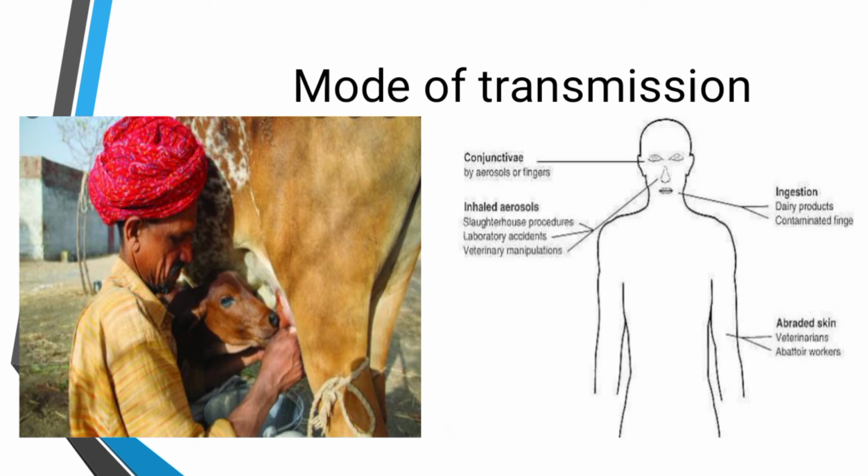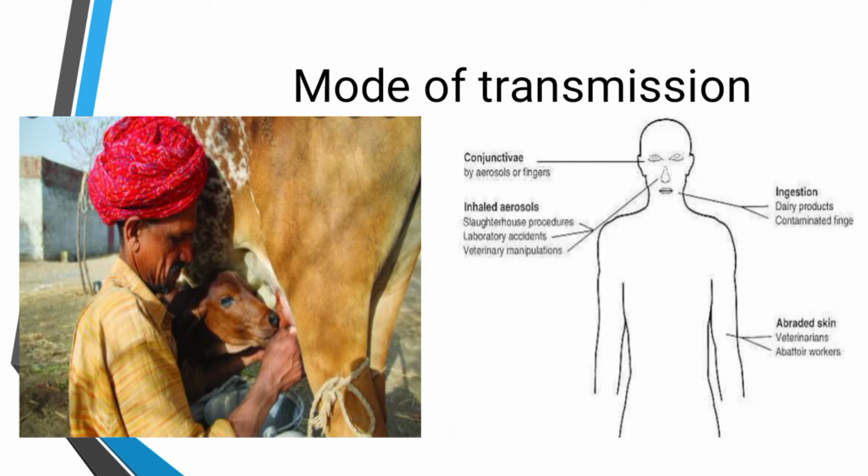Veterinary manipulations. And the third type of transmission is ingestion. We have discussed more about that. If a person takes unpasteurized milk, there will be more chances to get this disease, brucellosis.